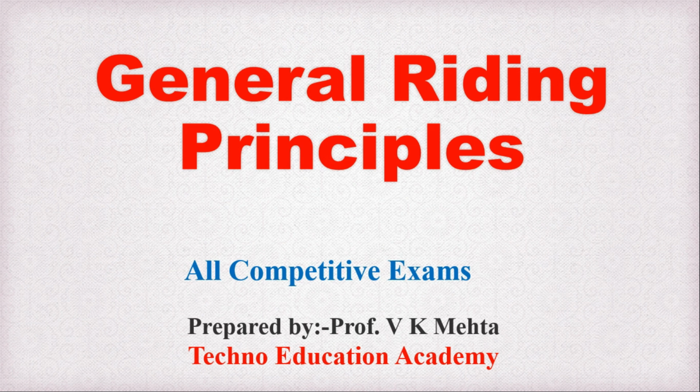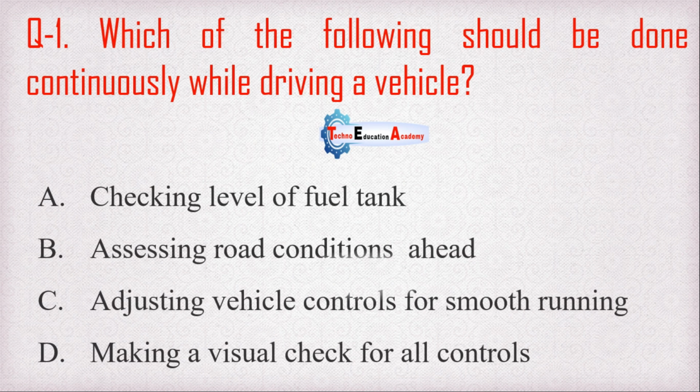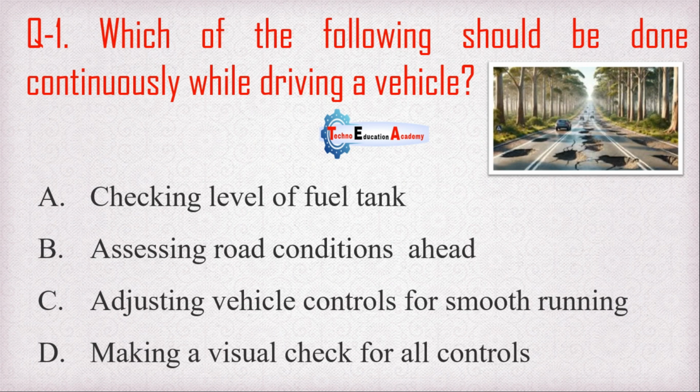In this video lecture, we will discuss general riding principle MCQs. So the first question is, which of the following should be done continuously while driving a vehicle? There are four options: checking level of fuel tank, assessing road condition ahead, assessing vehicle, and option D, making a visual check for all controls. So the correct answer is assessing road condition ahead. It is a right answer.